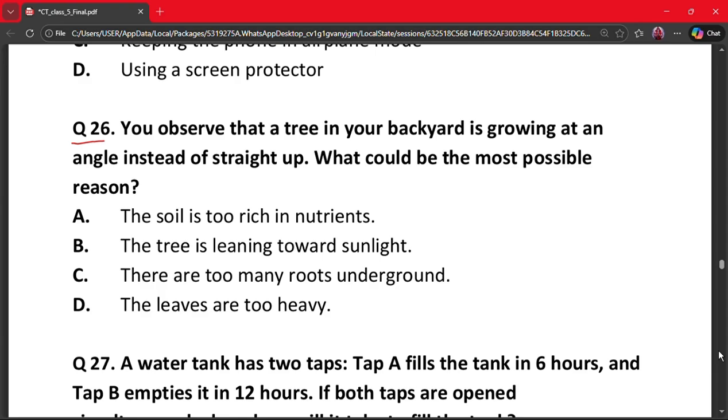The correct answer is option B. That is, the tree is leaning towards sunlight. Plants show phototropism. They grow towards the light. So the correct answer is the tree is leaning towards sunlight.